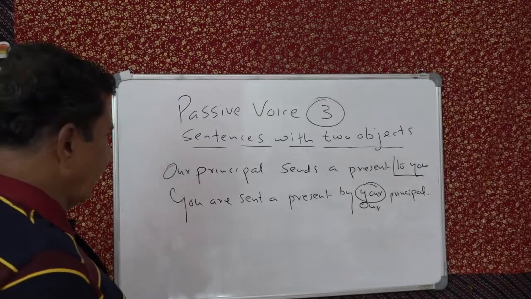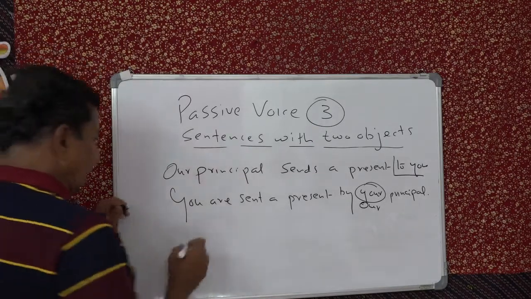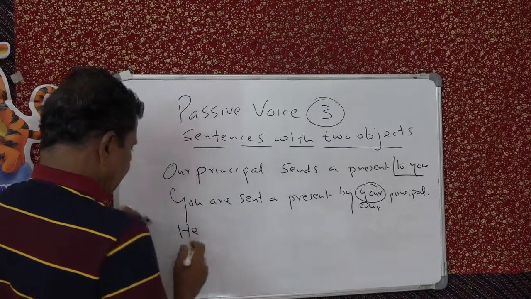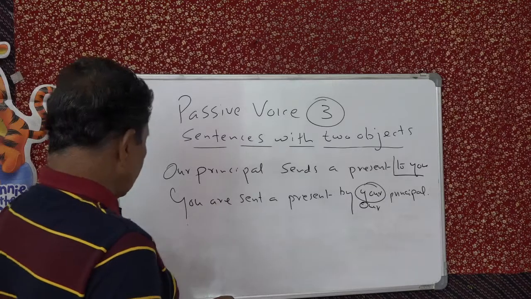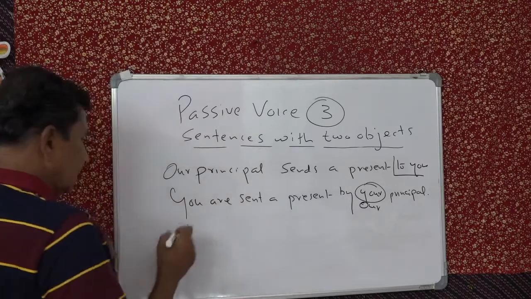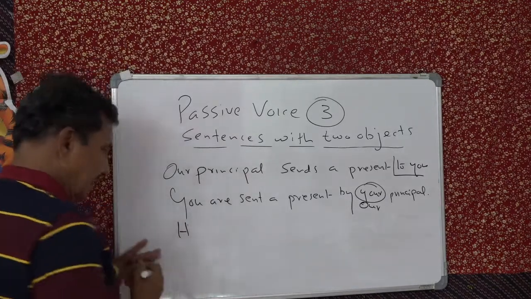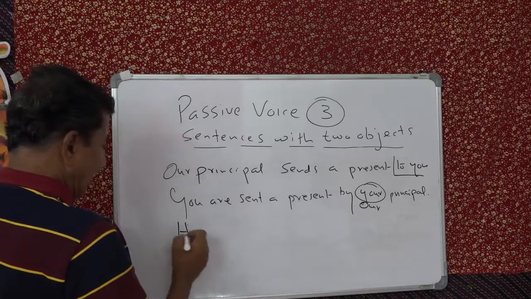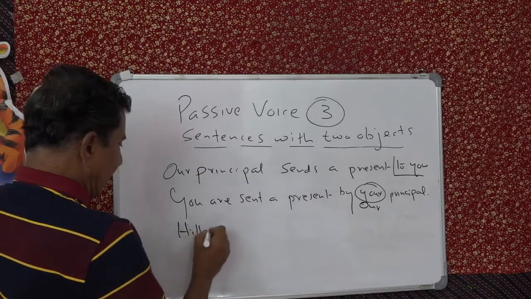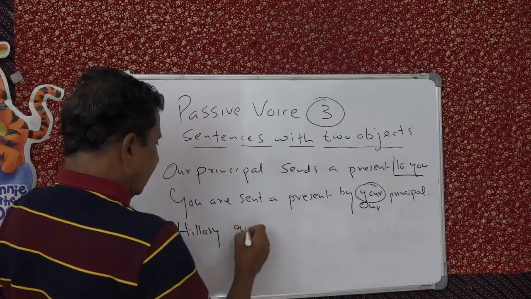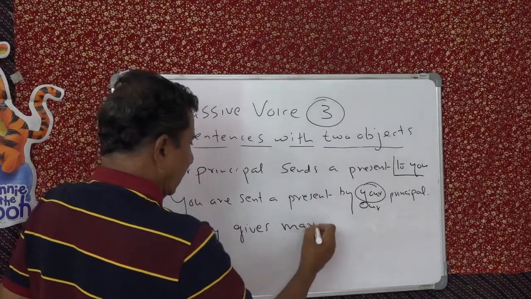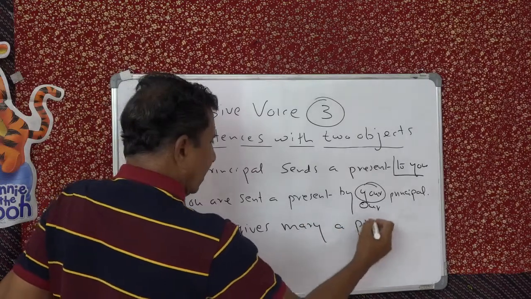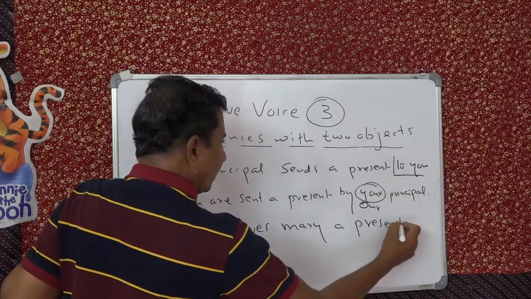An example will be, he gives, okay, let's have a name so that it is easy for you to remember. Let's say Hillary. Hillary gives Mary a present.